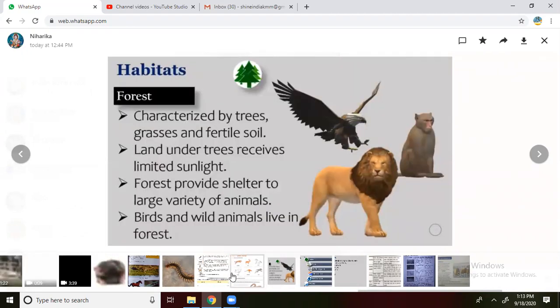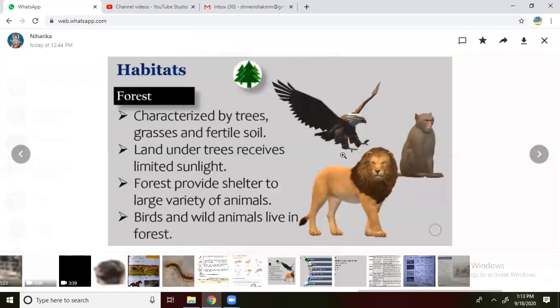What type of habitats will be there in the forest? Characterized by the trees, grasses, and fertile soil. Forests are composed of the following three. What are those? Yes, trees, grasses and fertile soil. Because of these conditions, forest will be in a good amount to protect all the animals.